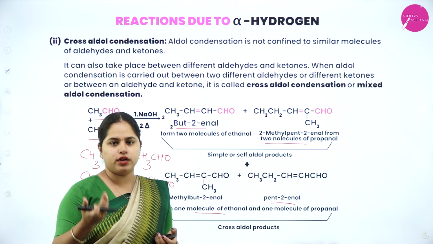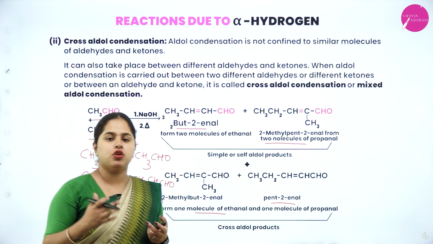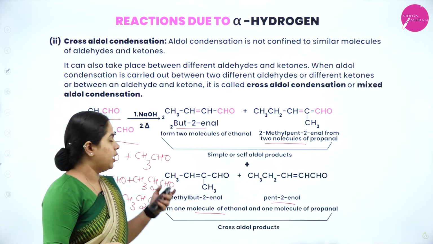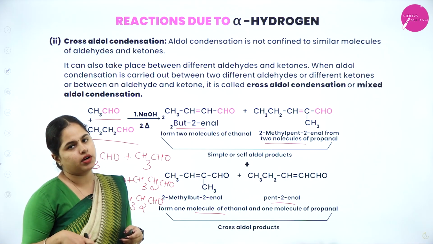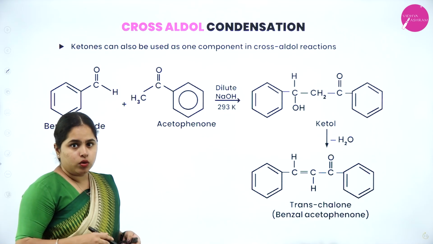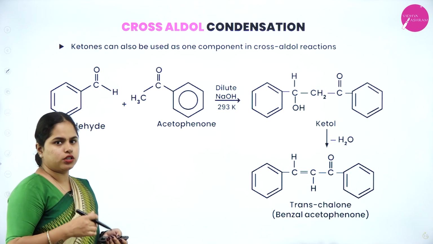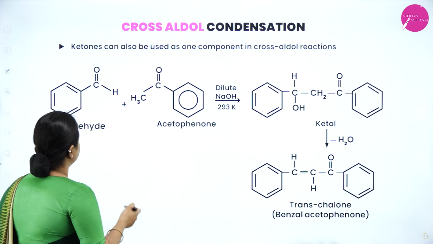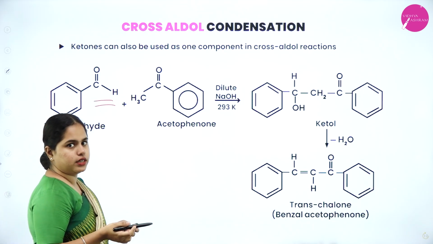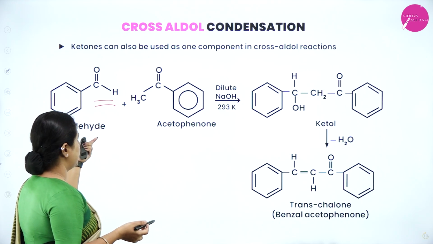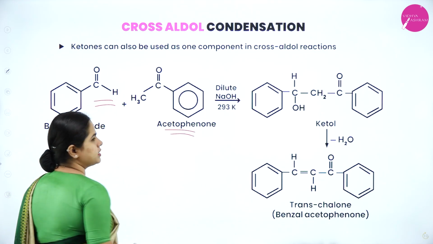So 4 different products will be formed in cross-aldol condensation always, based on which aldehyde you are using. It can be 2 different aldehydes, 2 different ketones, or one aldehyde and another a ketone as well. Now, ketones can also be used as one component in cross-aldol condensation, not just aldehydes. So here we have taken benzaldehyde, C6H5CHO, in the cross-aldol condensation we are discussing. This is benzaldehyde, which is one aldehyde, and CH3CO with a phenyl group is called acetophenone.